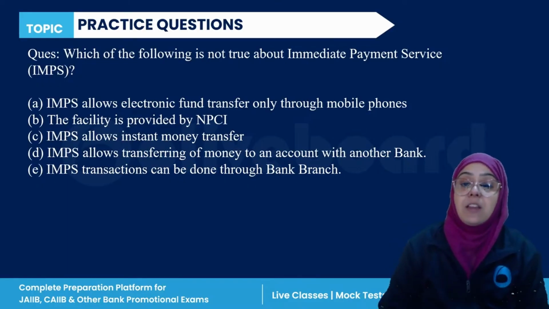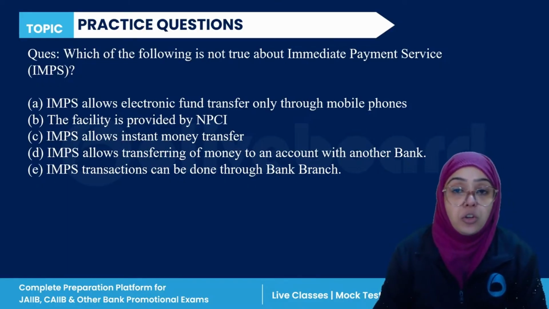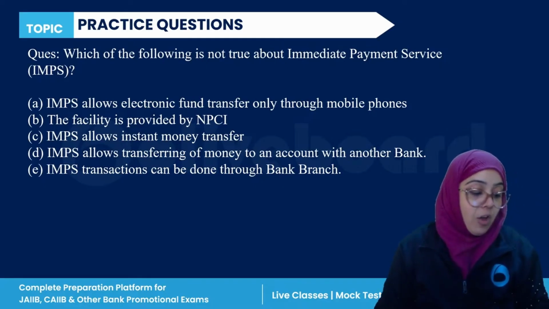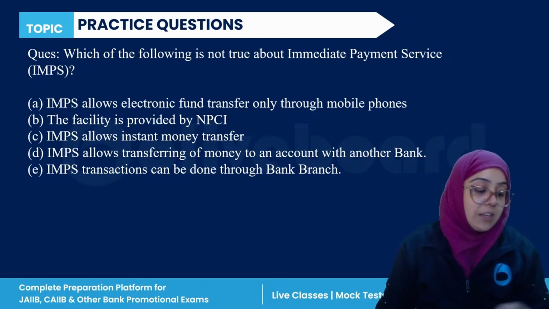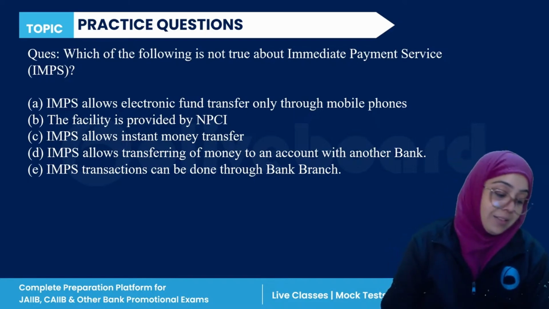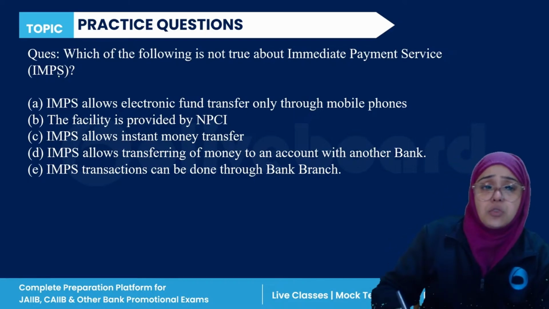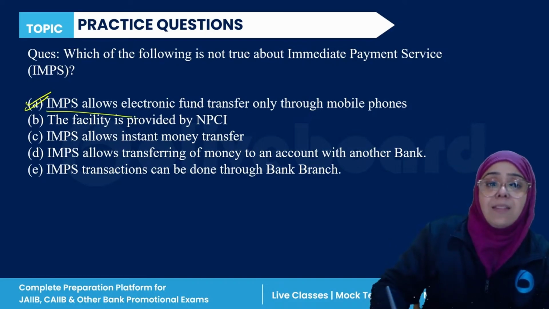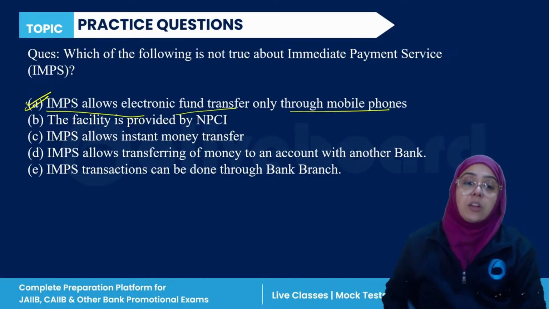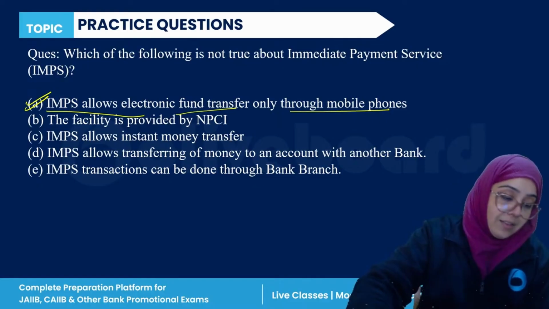IMPS transactions can be done through a bank branch also. Very easy. So the correct answer is, yes Hema, IMPS allows electronic fund transfer only through mobile phone. This is not correct. So A is the correct answer.